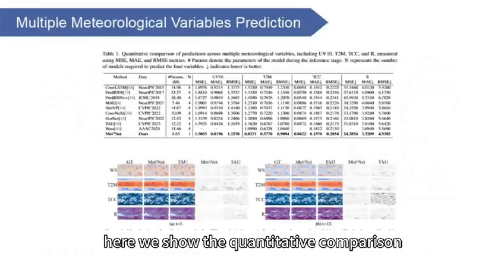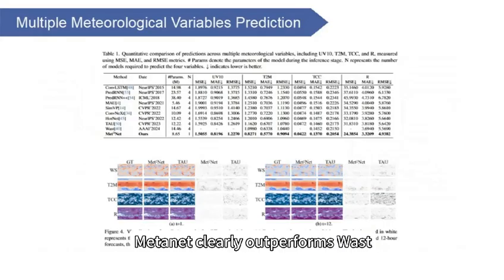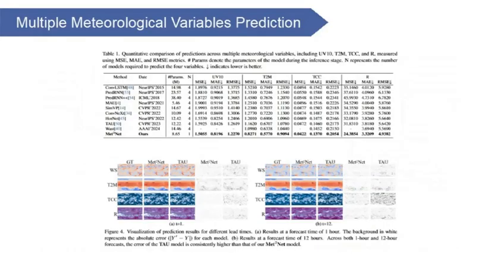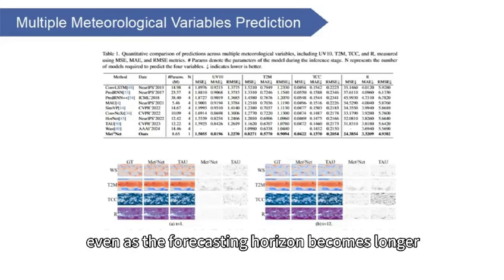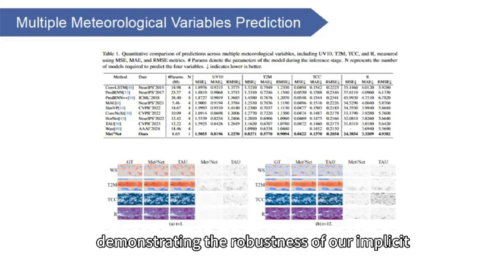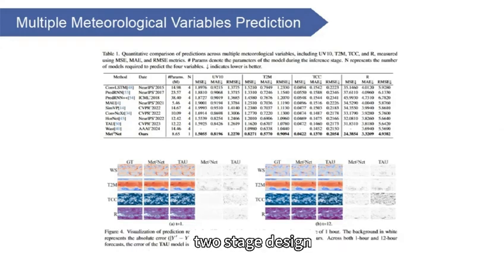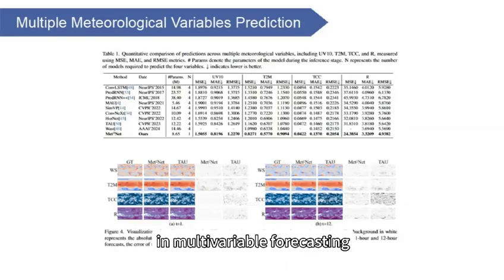Here we show the quantitative comparison on the ERA5 dataset. Met2Net clearly outperforms the baselines in all metrics, achieving lower MAE and MSE and higher correlation. Even as the forecasting horizon becomes longer, the error remains stable, demonstrating the robustness of our implicit two-stage design. These results verify that Met2Net delivers both accuracy and stability in multivariable forecasting.